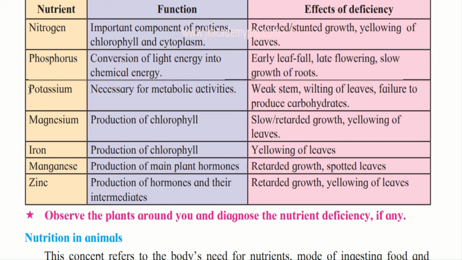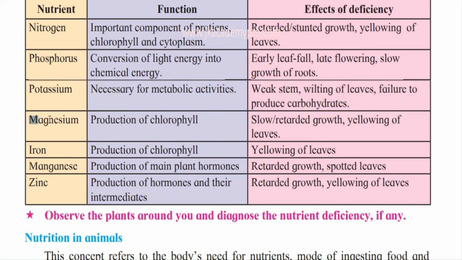Now let's understand about potassium. Potassium is necessary for the metabolic activities. So if there is deficiency of potassium, there will be weak stem, wilting of leaves, that is, drying of the leaves, then failure to produce carbohydrates.